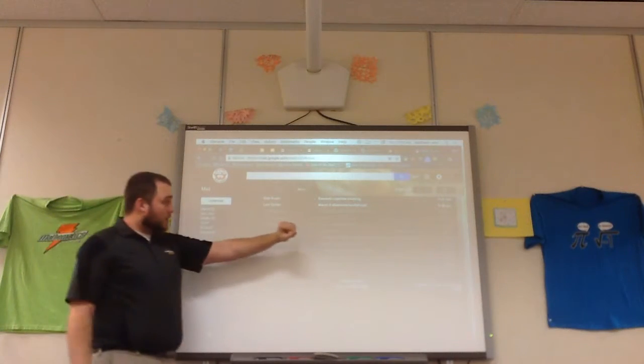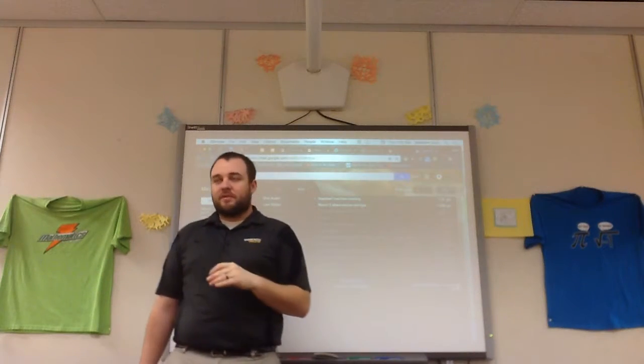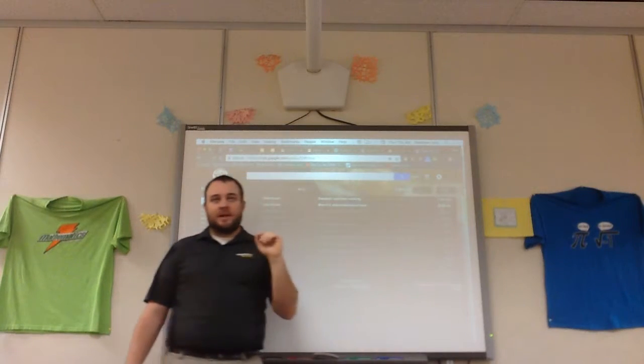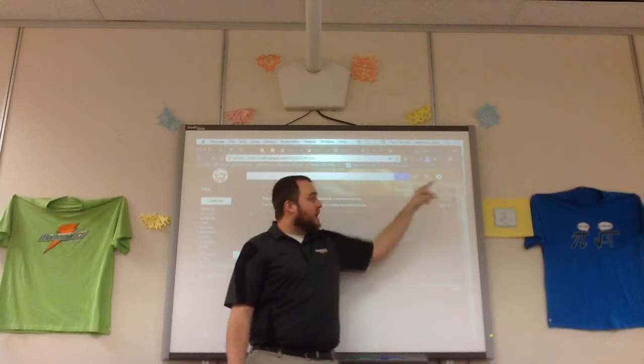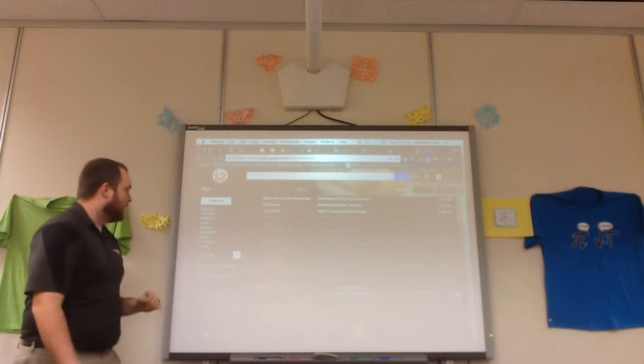So just continuing moving down here, if you have more than 25 emails, they start going on different pages. And so if you need to cycle through your pages of emails, that's what those arrows are for. And then of course the gear symbol is your settings. We'll cover a couple things in the settings later.